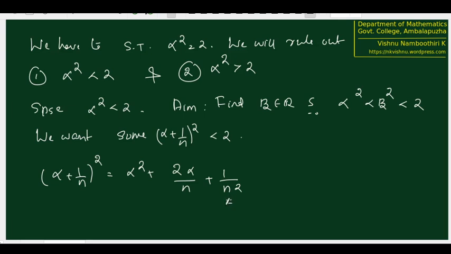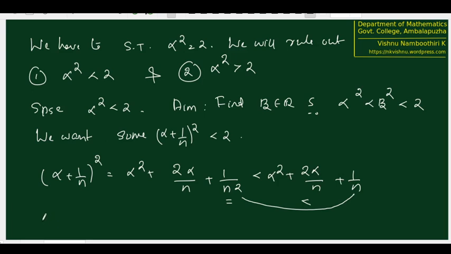The left side will be actually something smaller than the right side. So something like this: alpha square plus 2 alpha by n plus 1 by n. Because 1 by n is greater than 1 by n square, we are replacing this with something larger. So if you show that this larger quantity is less than 2, naturally the original will also be less than 2. So we want to establish that alpha square plus 2 alpha by n plus 1 by n is less than 2.